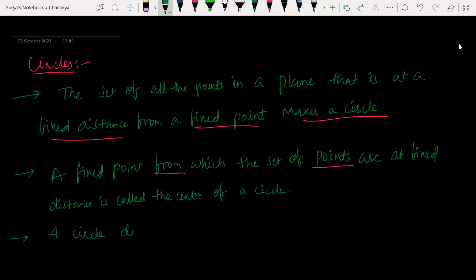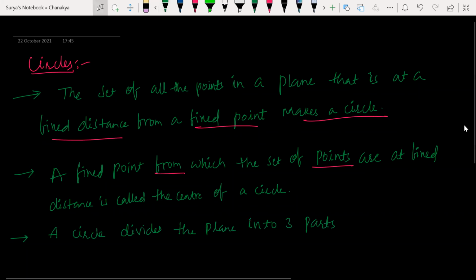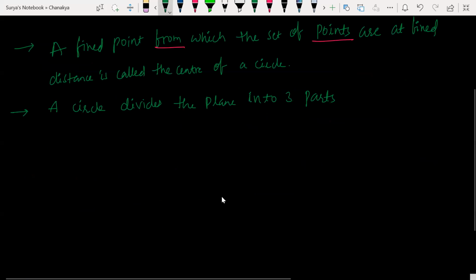Now look at this. A circle divides the plane into three parts. What are they?